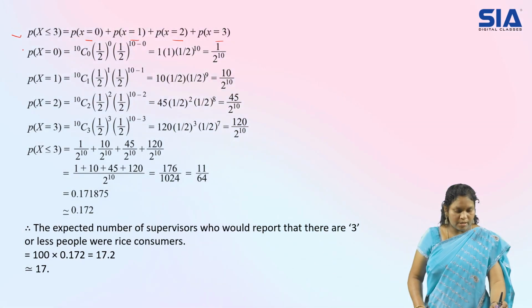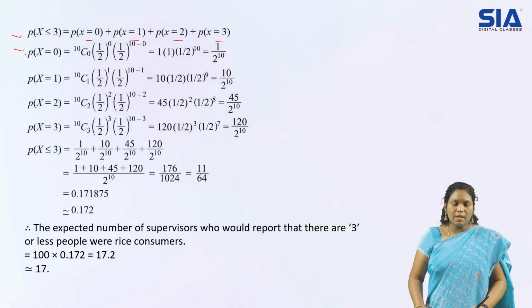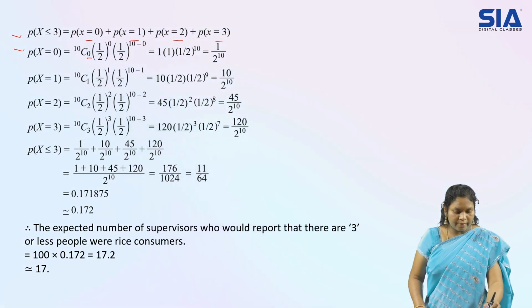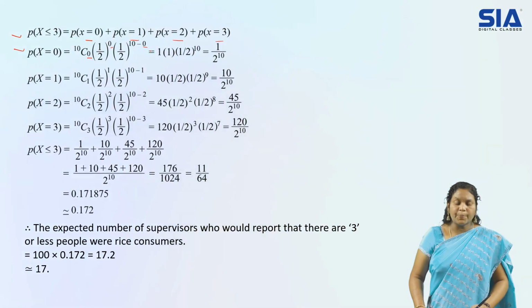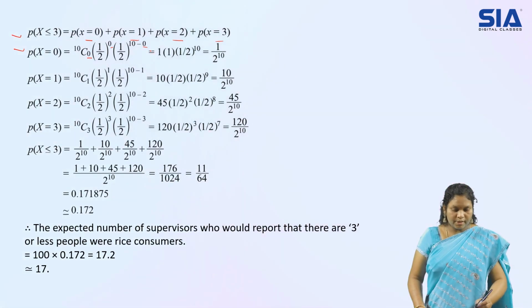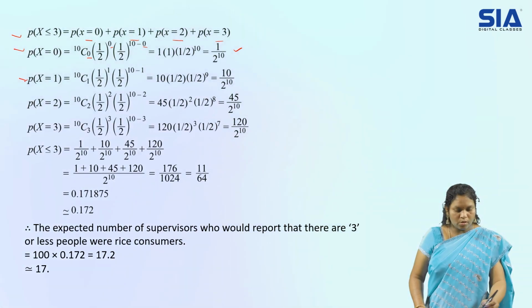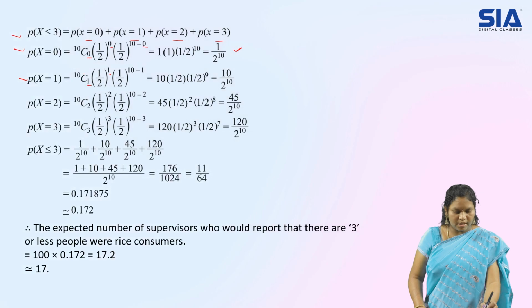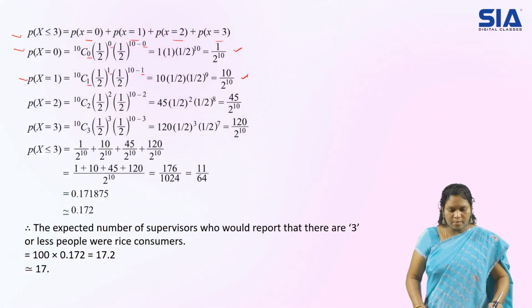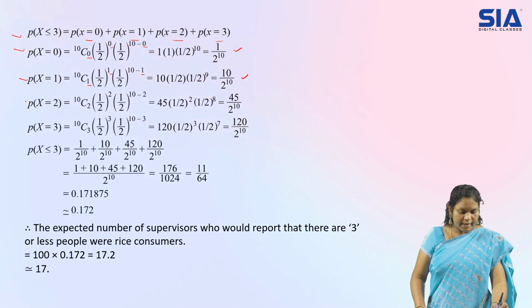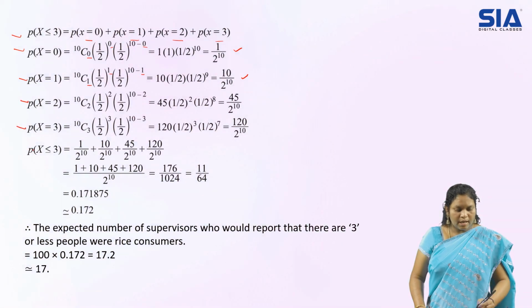So first one I am considering P of x is equal to 0. So 10C0, wherever x is there, replace with 0. So 1 by 2 to the power of 0, 1 by 2 to the power of 10 minus 0. All that you do with the calculator, get the answer, that is 1 by 2 power 10 I have obtained. Similarly, let us go for x is equal to 1. Simply replace wherever x is there with 1 and obtain the answer. Here I have got some answer. Like that, go for x is equal to 2, 3 also.